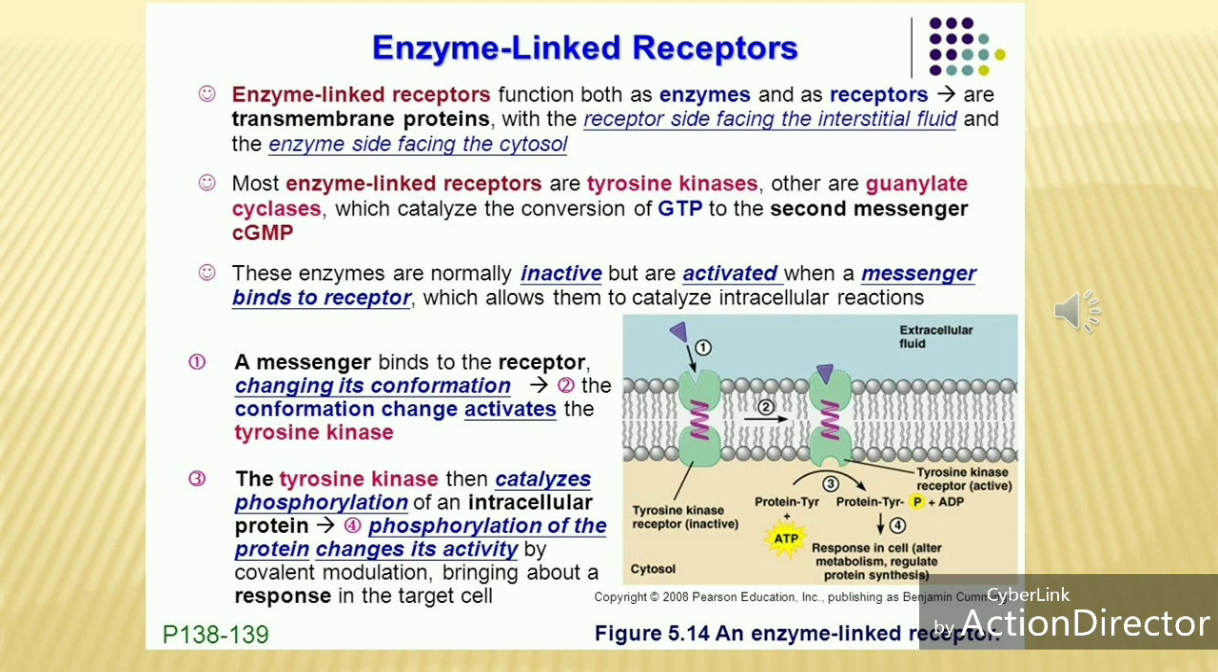Mostly these receptors are inactive. When the messenger binds to the receptor, it becomes active, changing its conformation, and the conformation change activates the tyrosine kinase. This activation catalyzes the phosphorylation of the protein and uses ATP energy, alters metabolism, and regulates protein synthesis by covalent modulation, bringing about a response in the target cells. I mentioned the most important types of receptors: GPCR, ion channel, and enzyme-linked receptor.